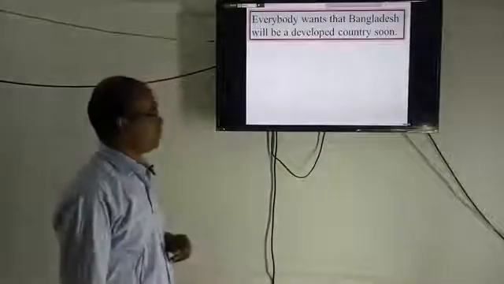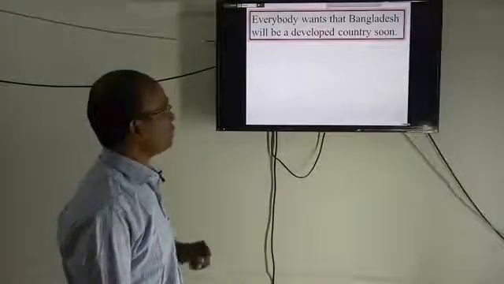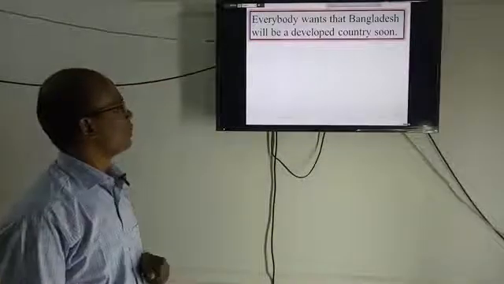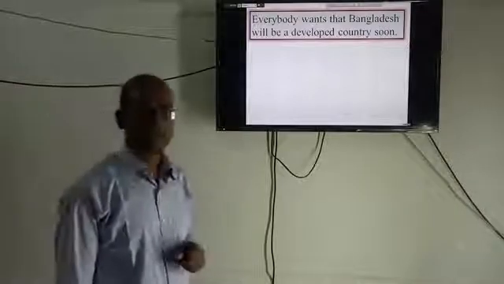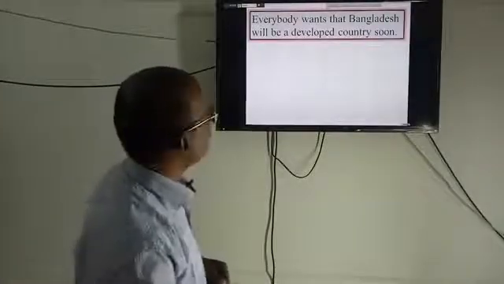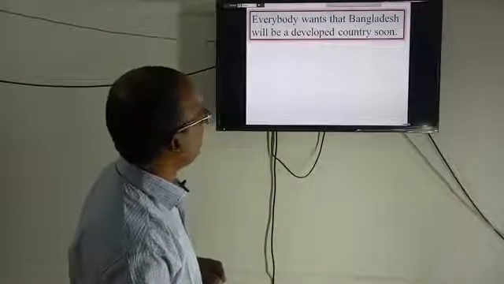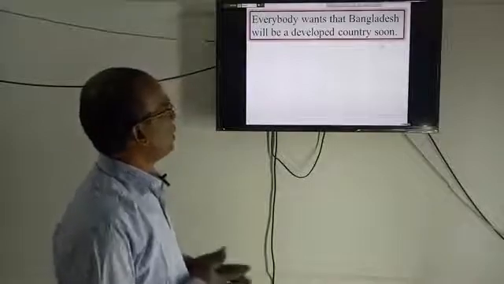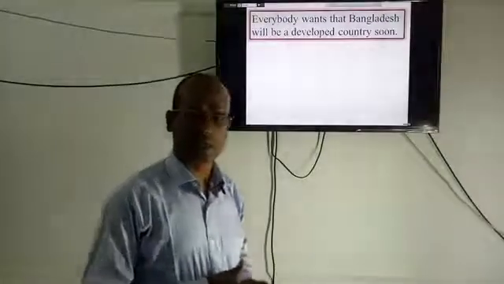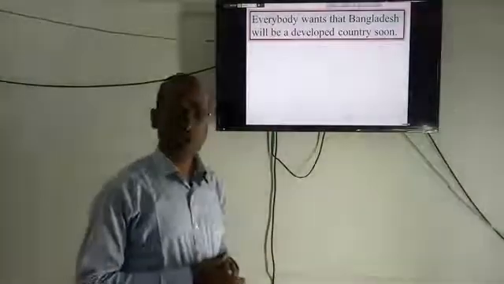Another example. Dear students, everybody wants that Bangladesh will be a developed country soon. Yes, this is a complex sentence, and here the subordinate clause is "that Bangladesh will be a developed country soon." There are three types of subordinate clauses: noun, adjective, adverbial. This one is a noun clause.